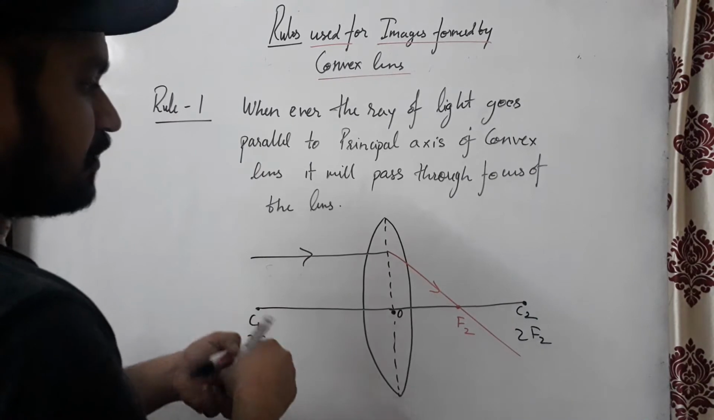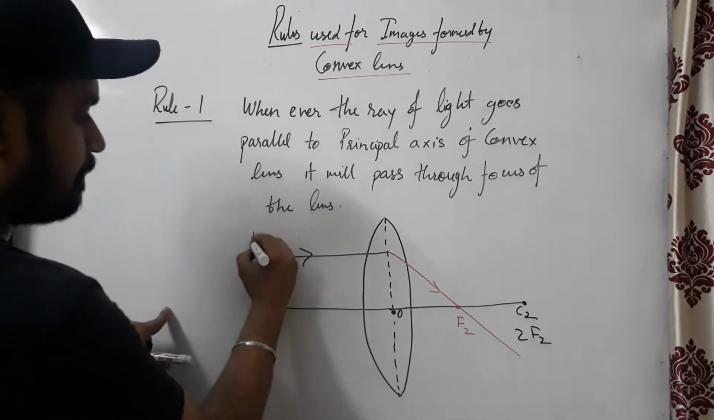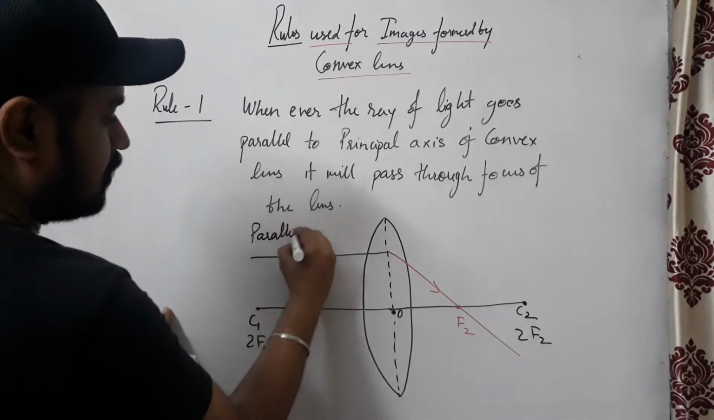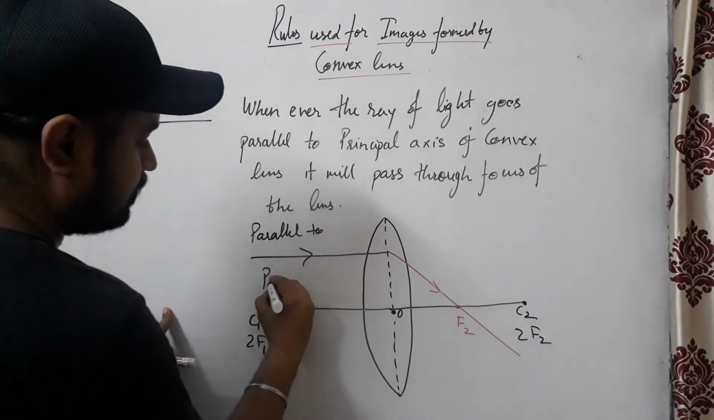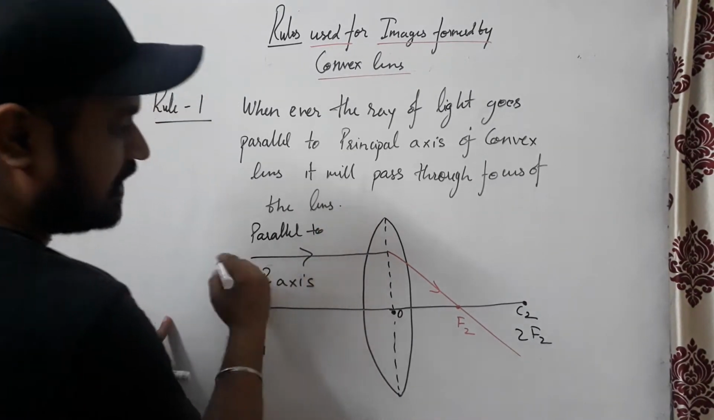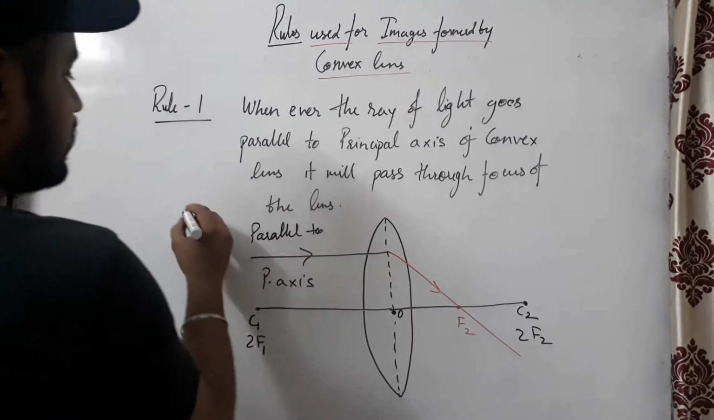So according to this rule, this was the ray parallel to the principal axis, and it will pass through the focus. This is rule number 1.